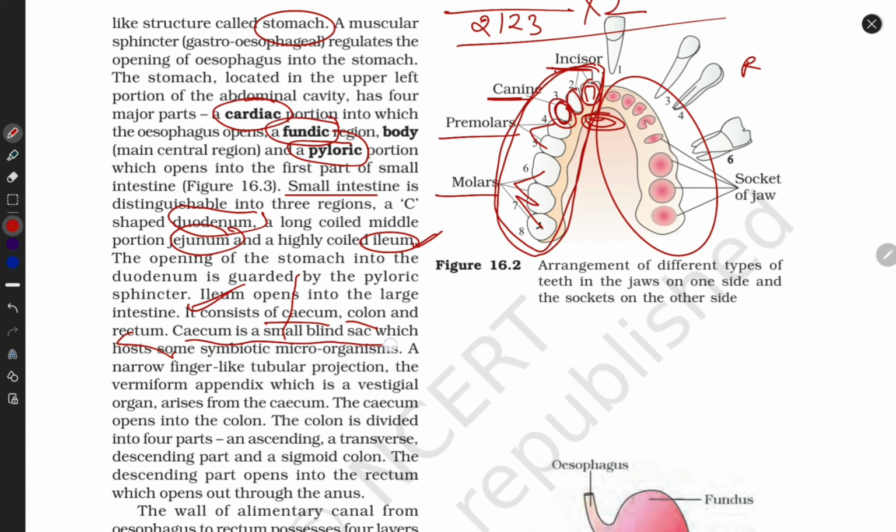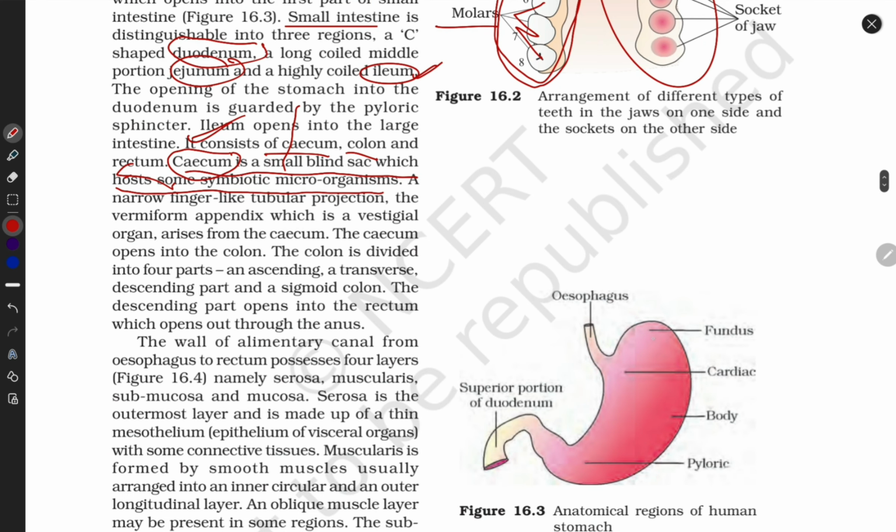The cecum is a small blind sac which hosts some symbiotic microorganisms. The cecum contains some microbiomes. Okay, look here, this is the fundus region, this is the cardiac region, and this is the pyloric region of the stomach. Clear guys? Very clear. Let's start.